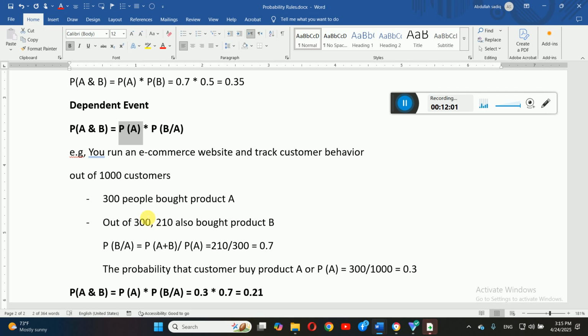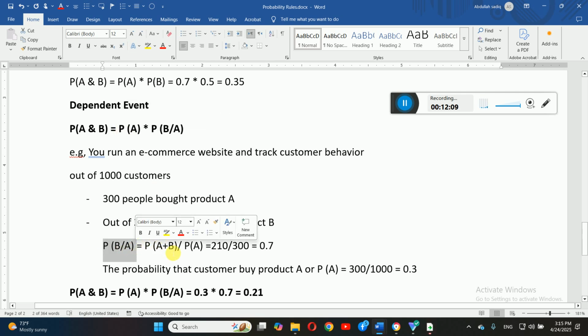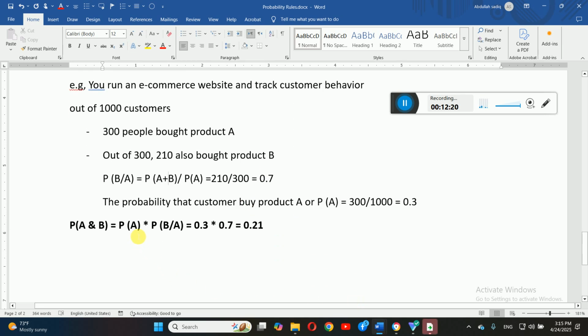For this, you should find out the dependent probability, and then you should find out the probability of A. The dependent probability is the probability of B given A. So we have the probability of A and B over the probability of A, and that's equal to 210 over 300, 0.7. Now when this is clear, the probability of A should be multiplied with this dependent probability. That gives you the probability 0.21.